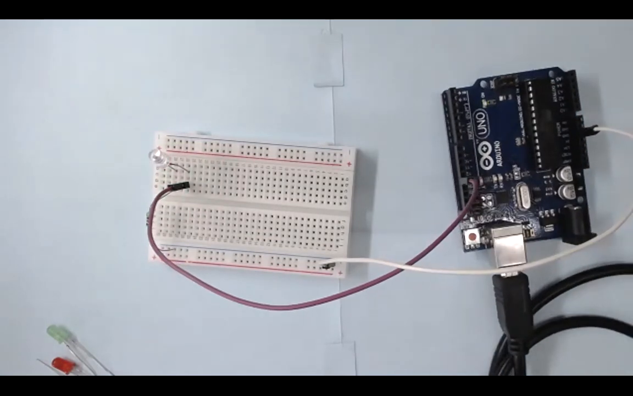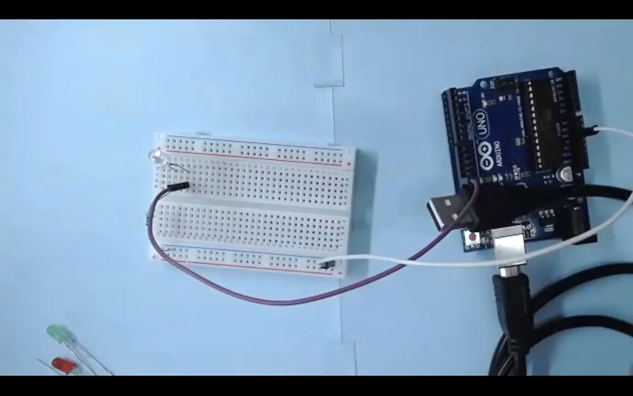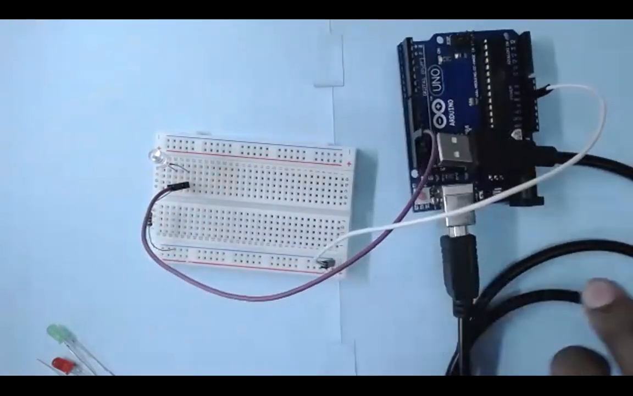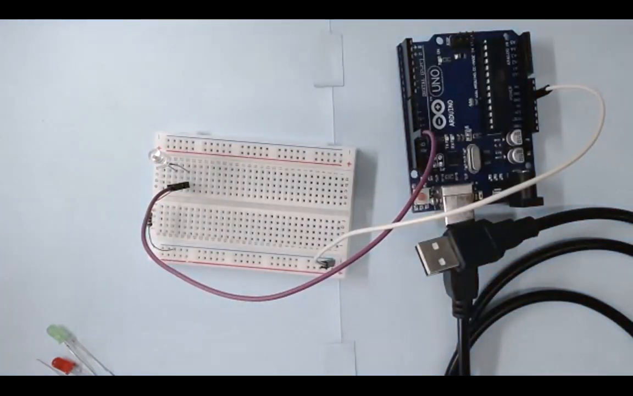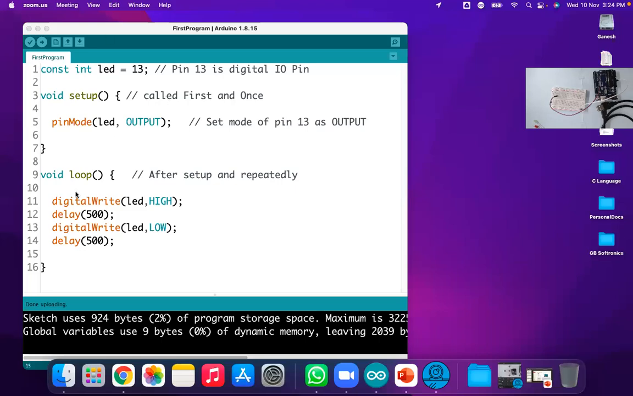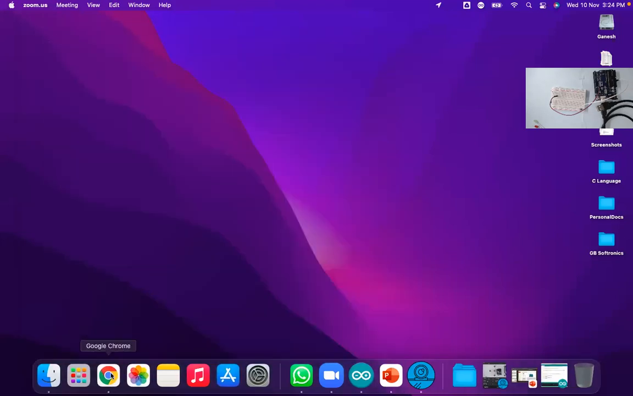So I'm disconnecting the hardware. Here I have disconnected the hardware. This is the USB wire. I have removed the USB wire. Okay, now I'm sharing my screen, and now I'm minimizing this and opening Tinkercad. Okay, so open Tinkercad. Follow the steps.